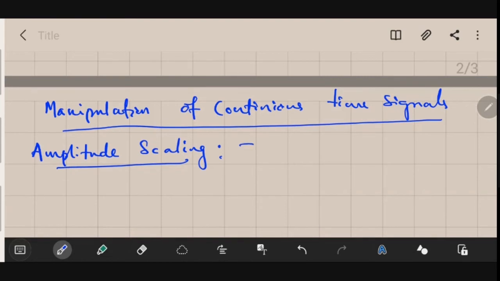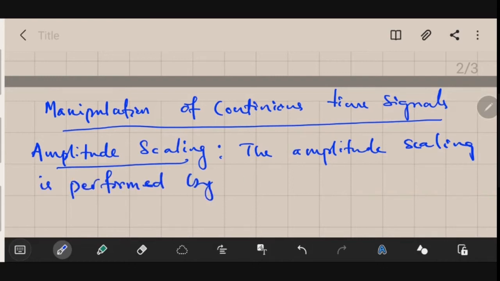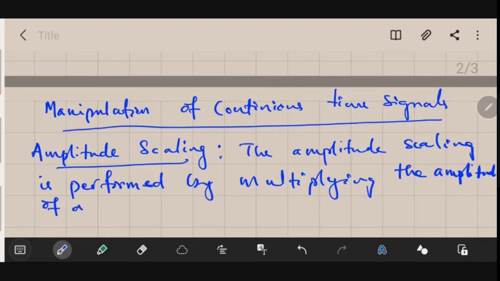Amplitude scaling is performed by multiplying the amplitude of a signal by a constant.